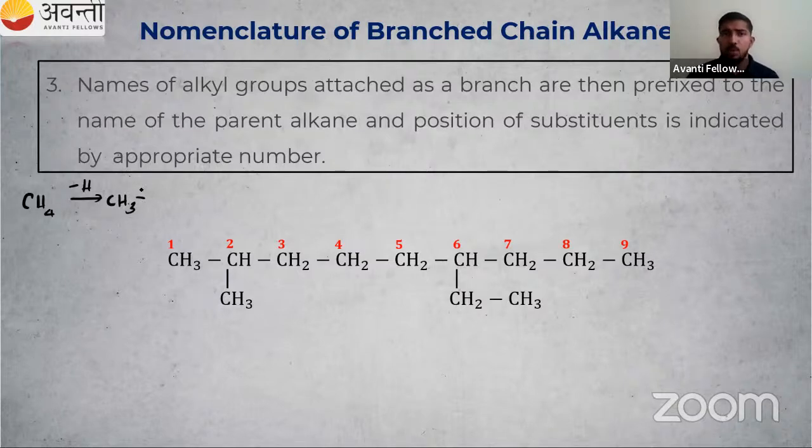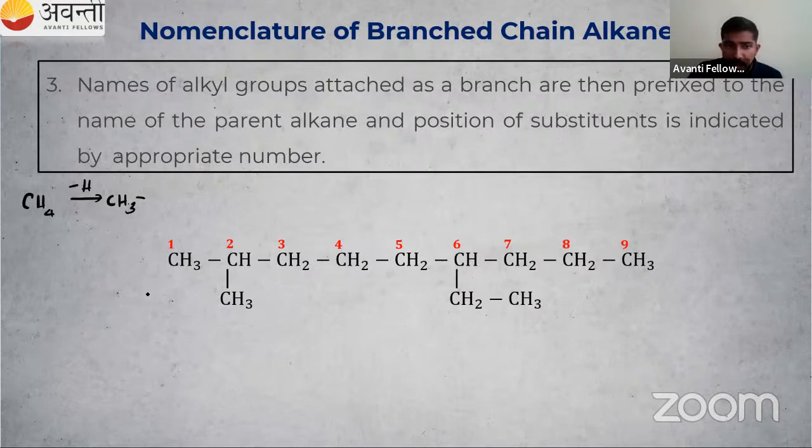That is our methyl group. So the name of the alkyl group attached is a branch. So this is our branch. If a branch is present, then it is written before our word root. That is primary, or I can say prefix before the word root. That is prefix. Primary or secondary, we will study. We have already studied, I will give you information about that. So the names of the alkyl groups attached as branches are prefixed to the name of the parent alkane.